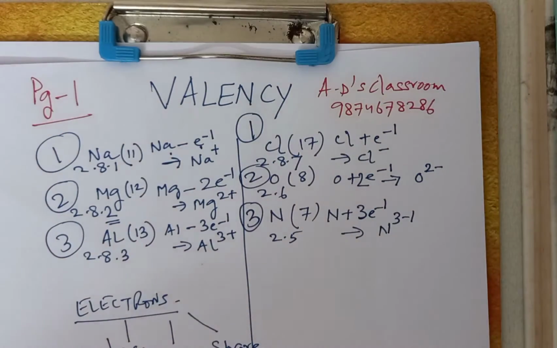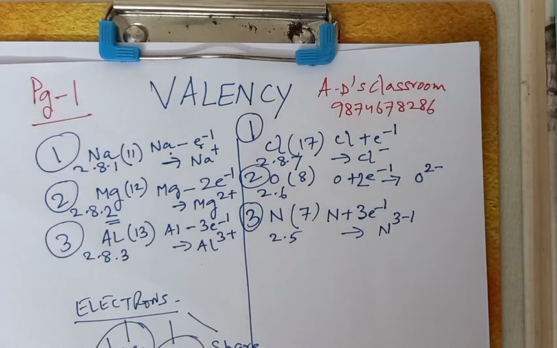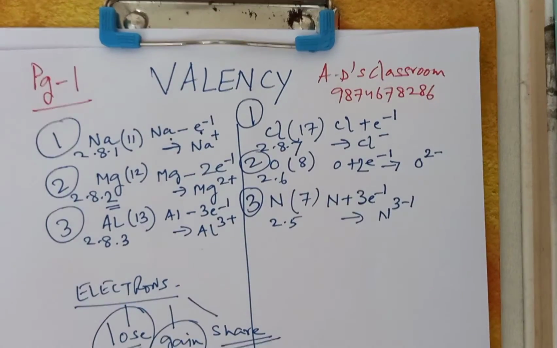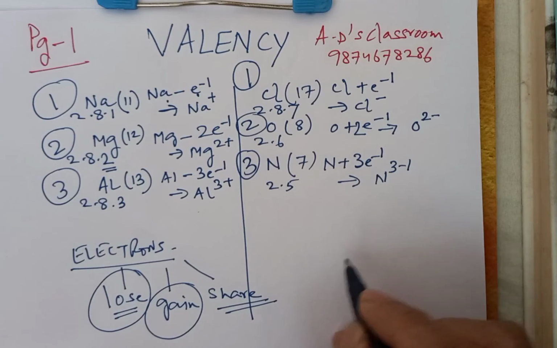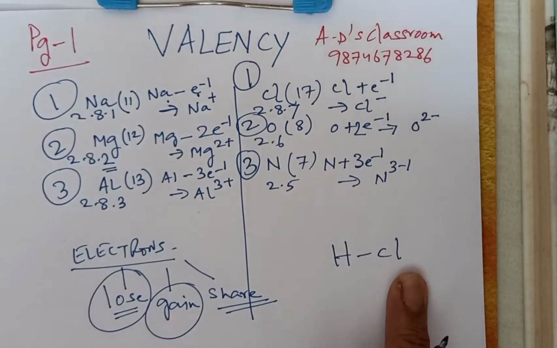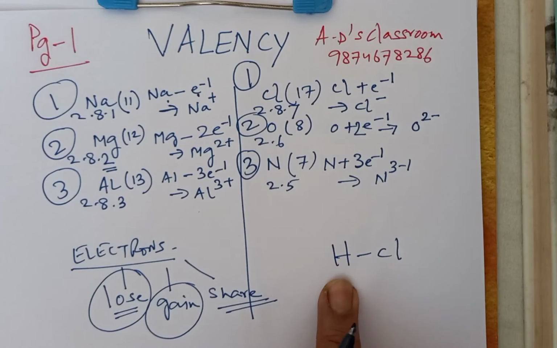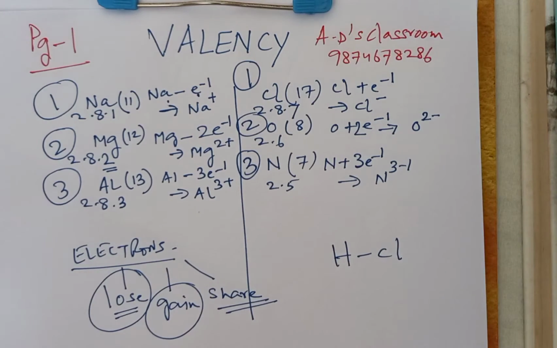Now one part is still remaining. Again we are repeating the definition. The number of electrons that an atom can lose, done. Gain, done. Now we are concentrating on share. During a chemical reaction is called its valency. Now sharing, for example HCl. This is basically hydrogen chloride gas, HCl. Here one atom of hydrogen combines with one atom of chlorine. Now how they are combining, I am showing you.